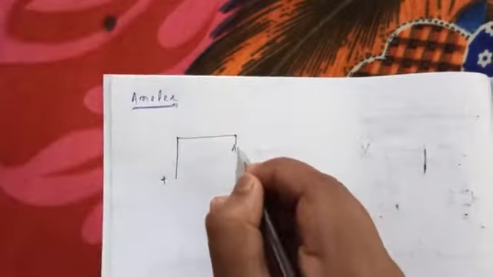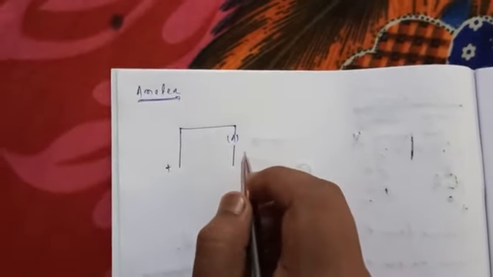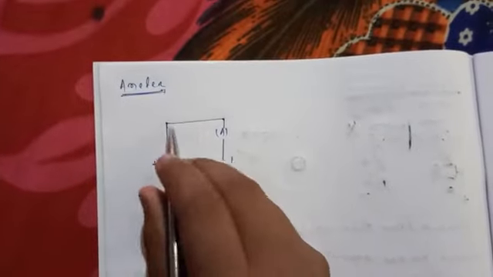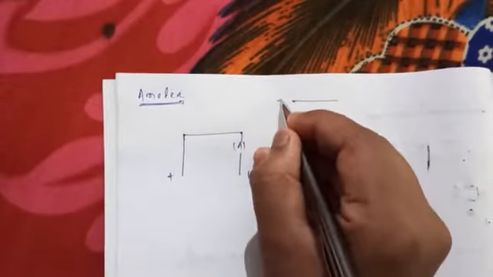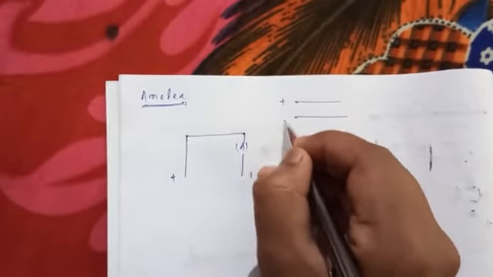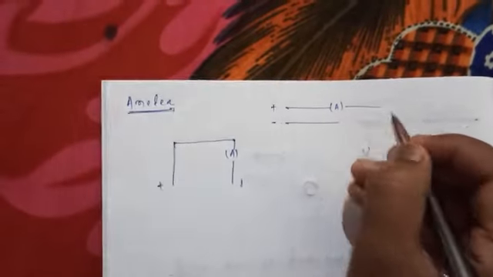An ammeter is connected in series to measure the current.